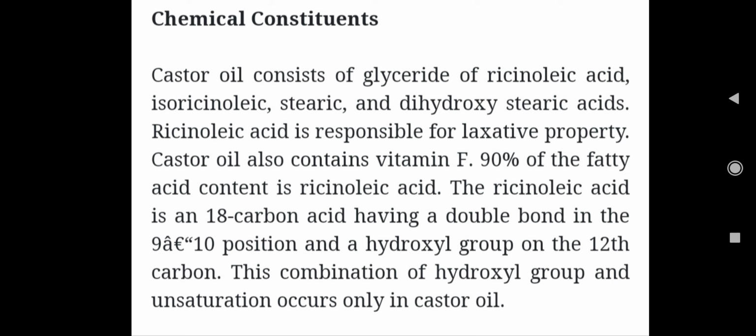Castor oil consists of the glycerides of ricinoleic acid, that is the important one, isoricinoleic acid, stearic and dihydroxystearic acid. Ricinoleic acid is responsible for the laxative property, whatever laxative property is there, that is because of ricinoleic acid. That is the important constituent which is there in the castor oil. Castor oil also contains vitamin F. 90% of the fatty acid contained is ricinoleic acid only. Ricinoleic acid is an 18 carbon acid having a double bond at the 10th position and a hydroxyl group at the 12th carbon. So this combination of hydroxyl group and unsaturation occurs only in castor oil, not in other oils.